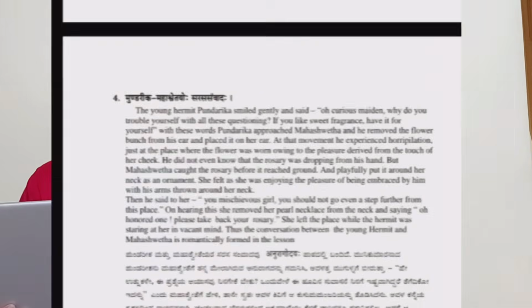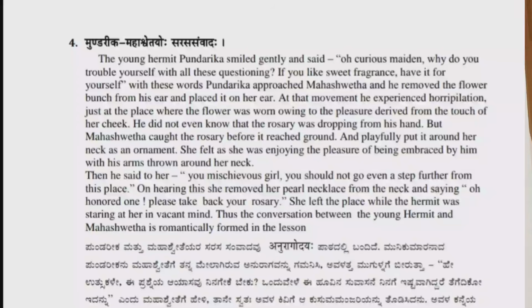Next question is Pundarika Mahashwetayoho Sarasa Samwadaha, the romantic conversation of Pundarika and Mahashweta. Once Mahashweta got the opportunity to talk to those sages. Later, whatever conversation took place between Mahashweta and that handsome young sage's son, that is Pundarika, the conversation is so beautifully explained in the lesson Anuragodayaha. Your answer must contain some points in dialogues.